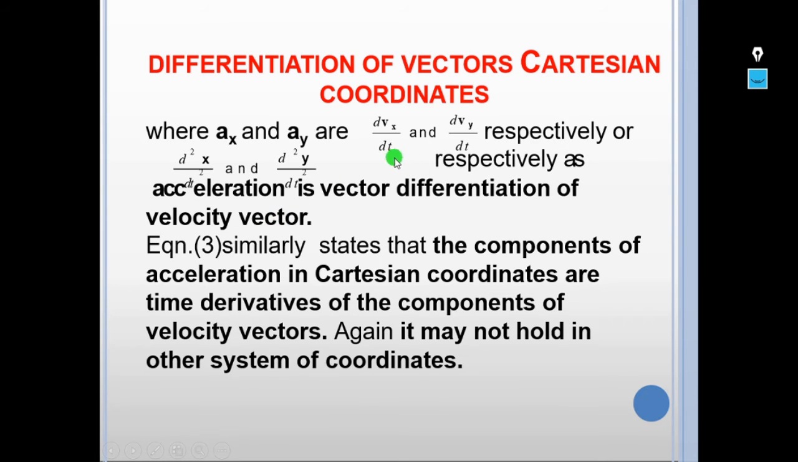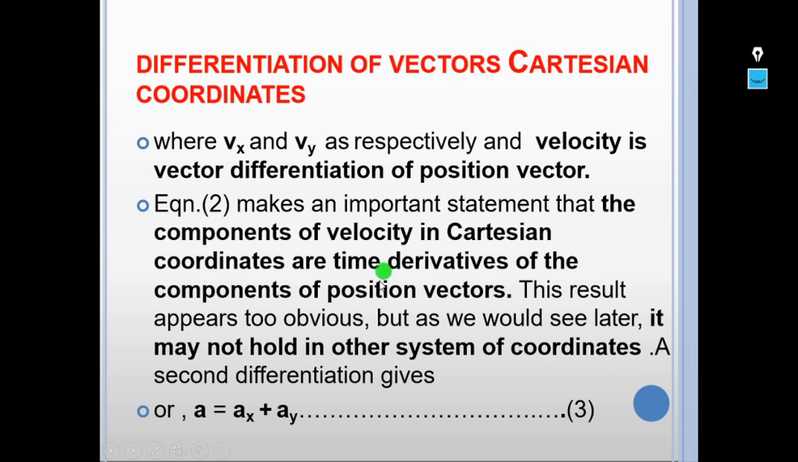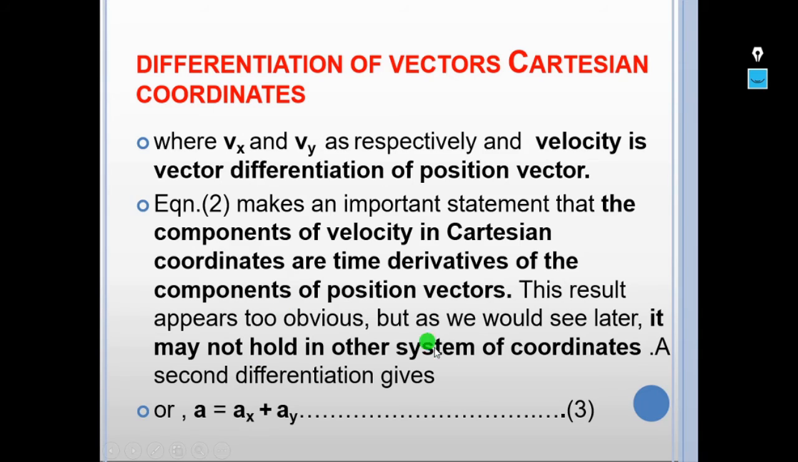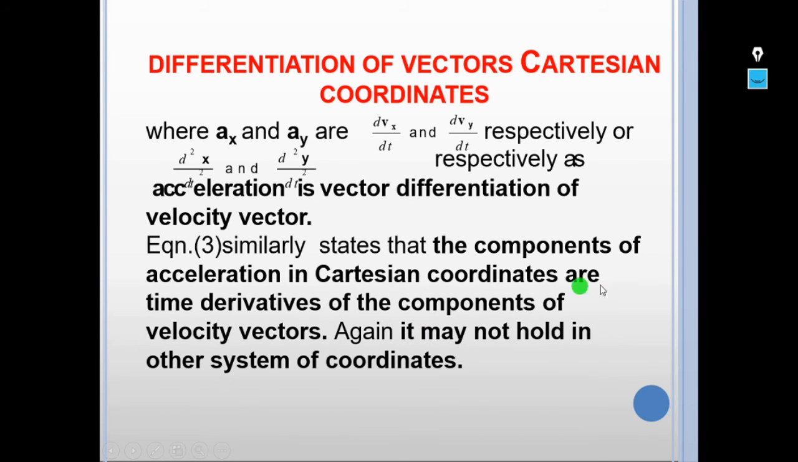Similarly, this equation 3 states that the components of acceleration in Cartesian coordinates are time derivatives of the Cartesian components of the velocity vector. Again, it may not hold in other systems of coordinates.